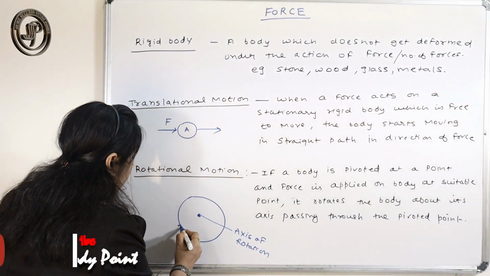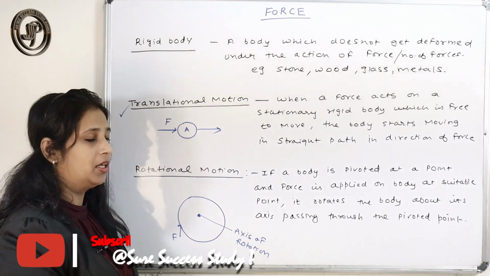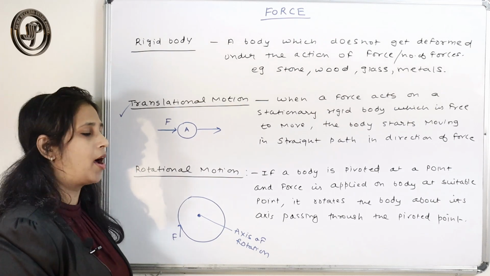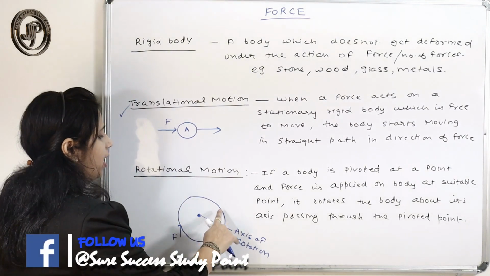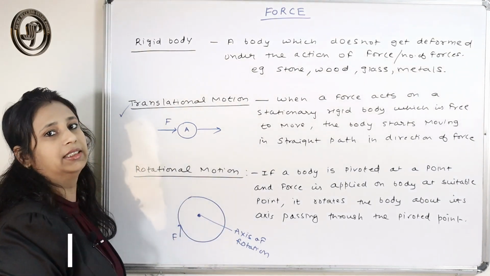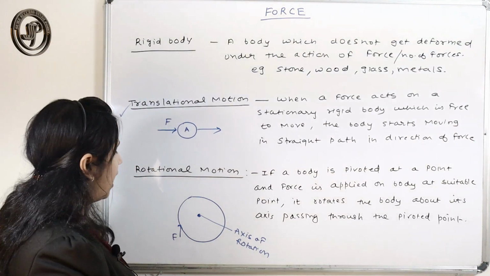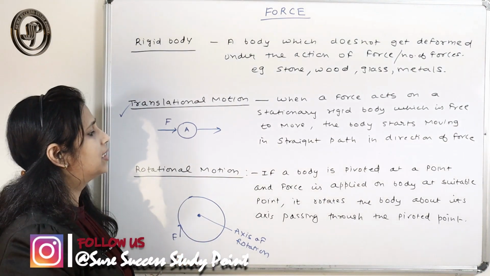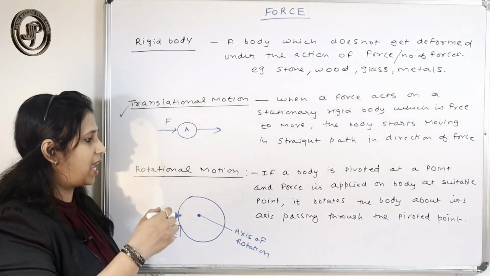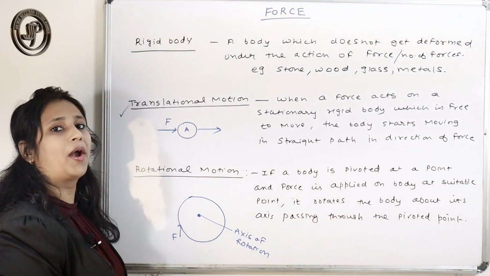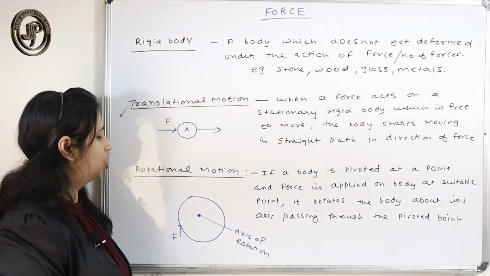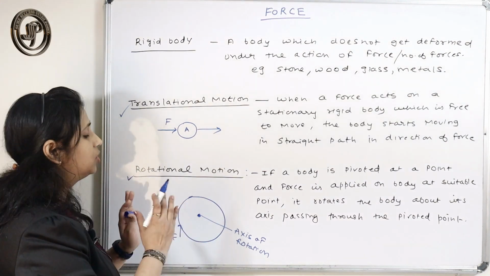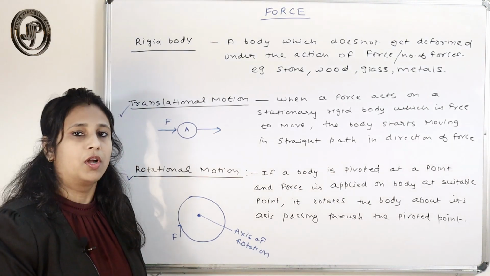What happens if you apply a force to this body? The body will not cover a straight path. Actually it will rotate about its axis only. So the body does not cover a straight path, it rotates about its pivoted point. That type of motion is called rotational motion. Here the body is not free to move.